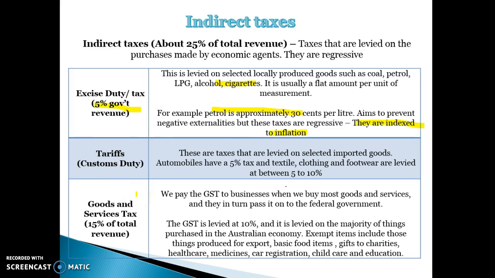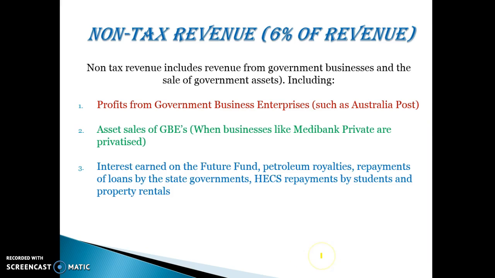Goods and services tax is around 15% of total revenue. Goods and services tax is generally, at the moment, levied at 10%. Sorry, it's not on things like basic food items, gifts to charities, healthcare, medical products, things that are deemed as necessities don't get the GST, but everything else that's deemed as a non-necessity has GST associated with it.